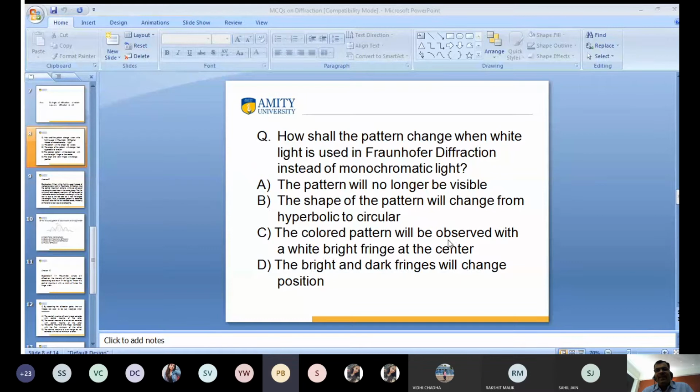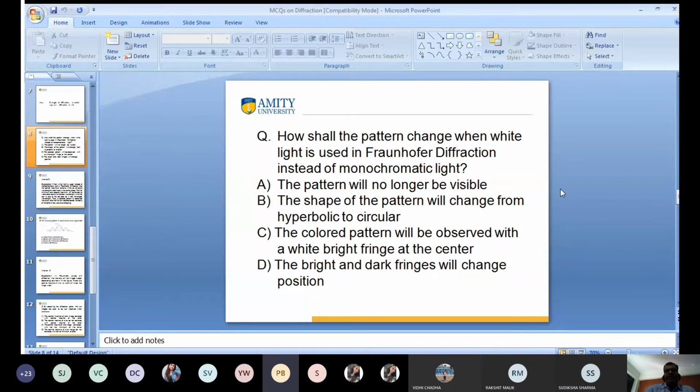Anyone more? Partha, sir, C. What answer? D. Sahil, C. Sudiksha, sir, C. Sudiksha, what do you answer? Sir, C.